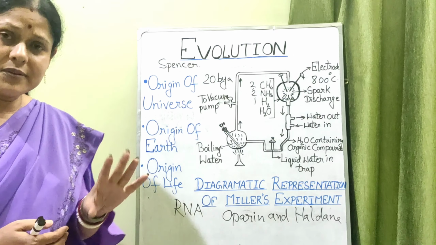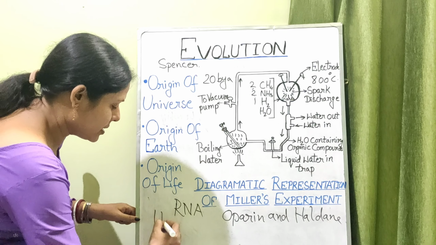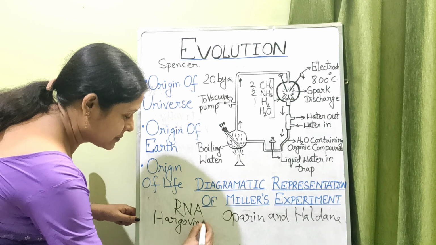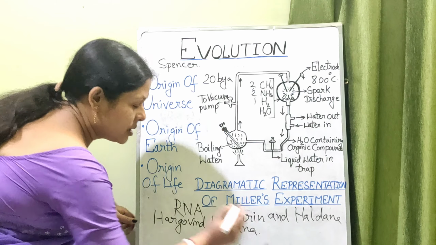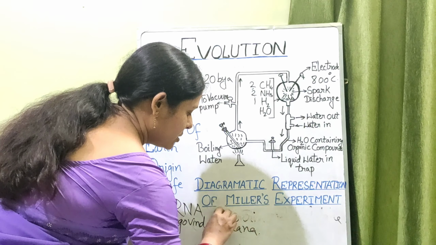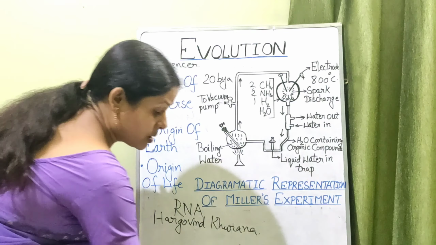Now this was further confirmed by another scientist. The name of that scientist was Hargobind Khorana. Now this scientist Hargobind Khorana, what did he do? In his lab he took the various ribonucleotides,